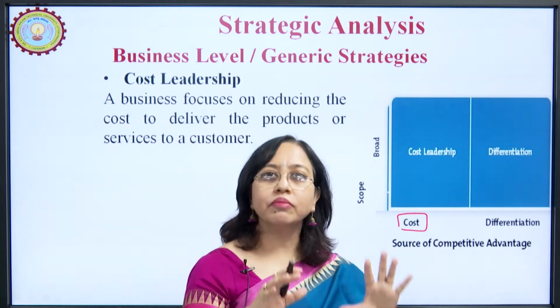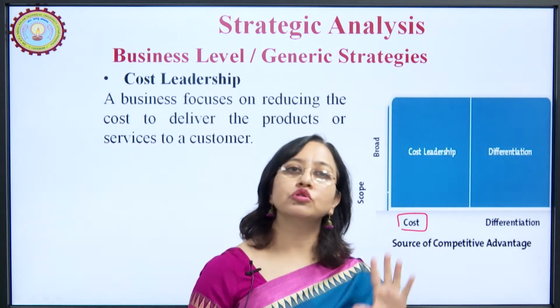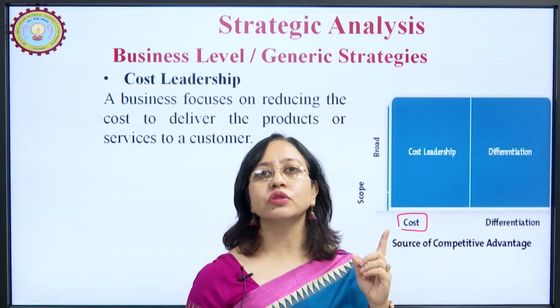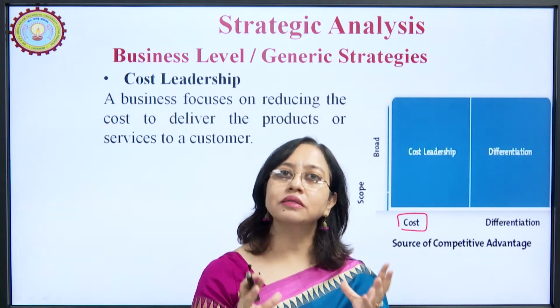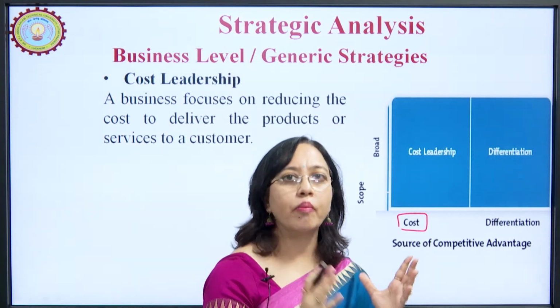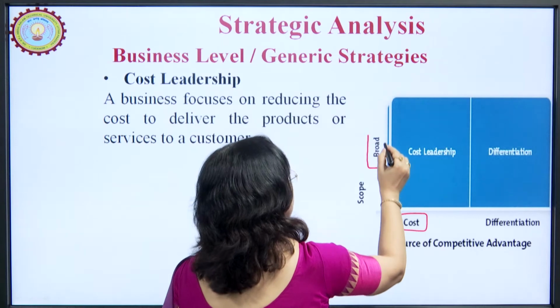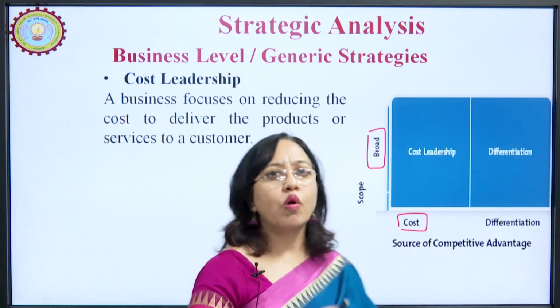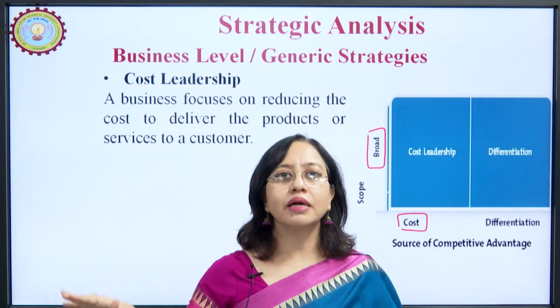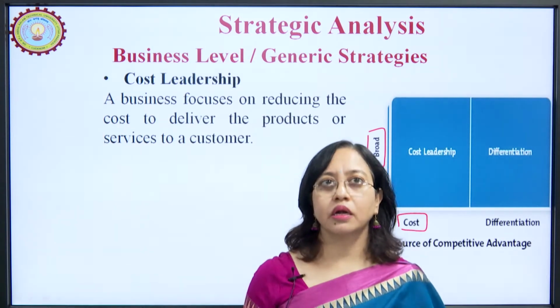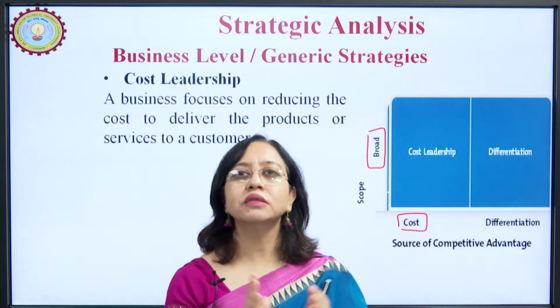It is trying to keep the cost as low as possible so that it can give the benefit of low price to the customer, and hence it wants to stay ahead of competition. And the scope is broad, which means it wants to cater to all the customers in the market who want to purchase the product. It is meant for everybody.